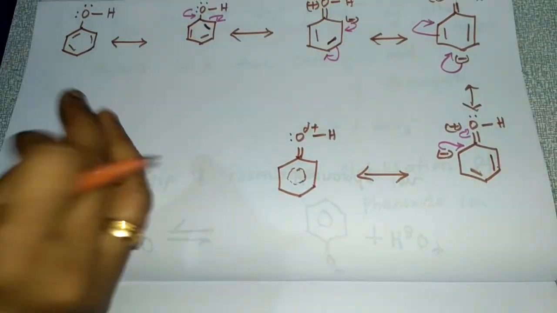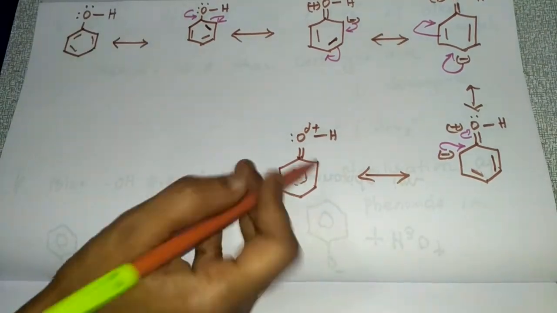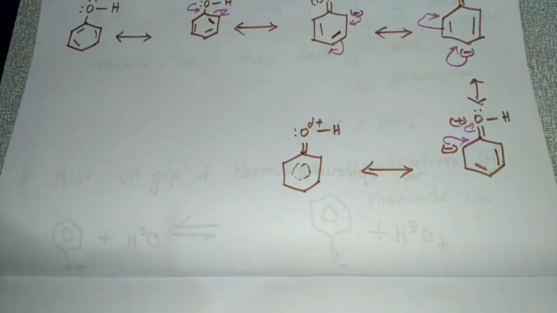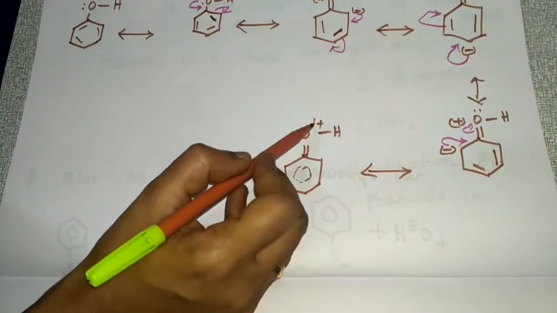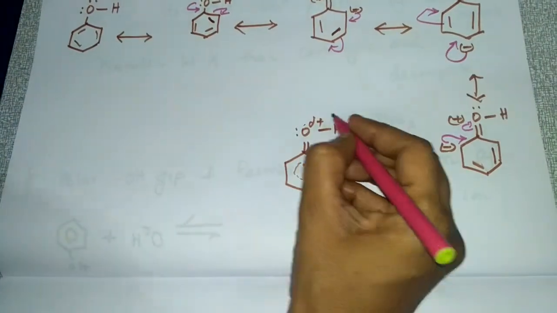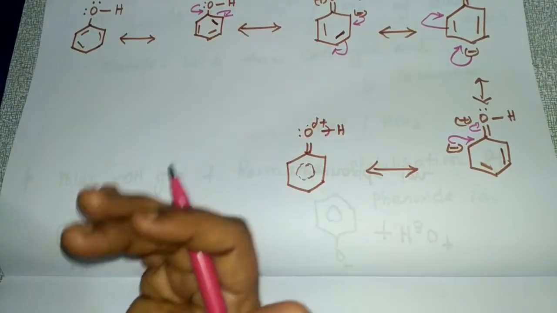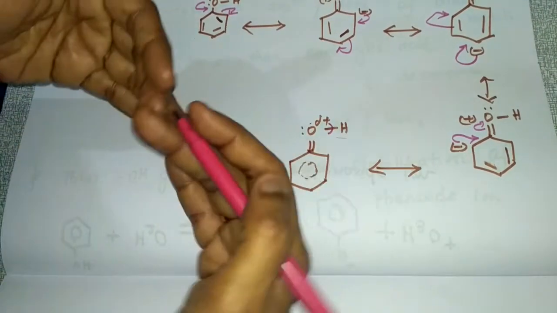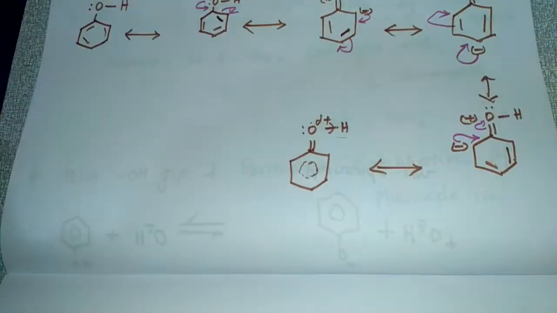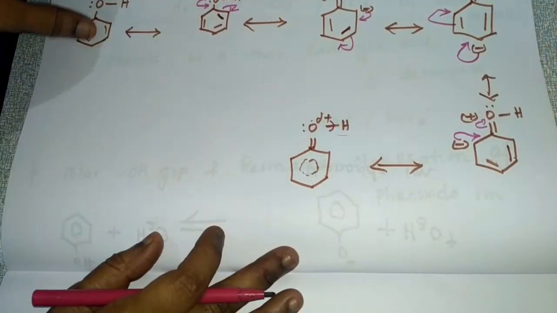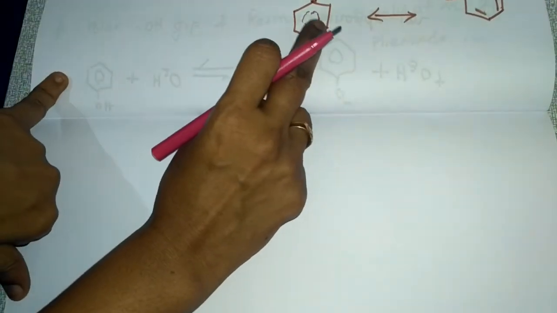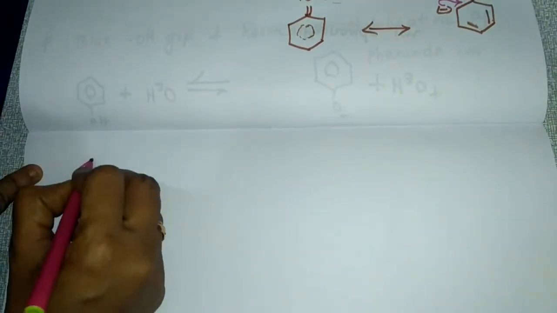From this resonance structure, what do you understand? This oxygen atom is getting a partial positive charge. So this oxygen will pull the shared pair of electrons towards itself. If it is pulling the shared pair of electrons towards itself, what will happen to this hydrogen? It will be released as a proton. This hydrogen will get removed as a proton. I will show it here. I am taking this resonance hybrid, this one only.